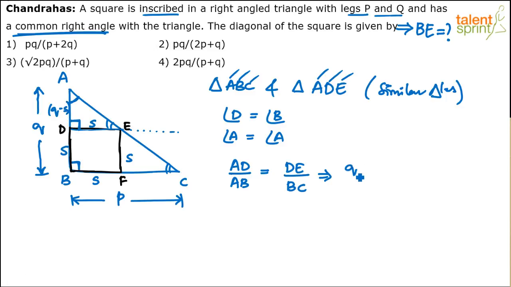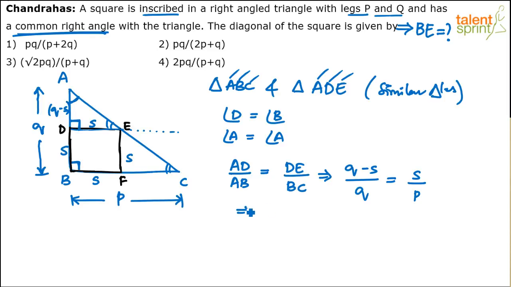Right? So Q minus S divided by, what is AB? AB is going to be Q, right? Q minus S by Q equals DE. What is DE? DE is the side of the square, which is S, divided by BC. What is BC? BC is the leg P. Now solve for S from this one. Solve for S. What do we get?